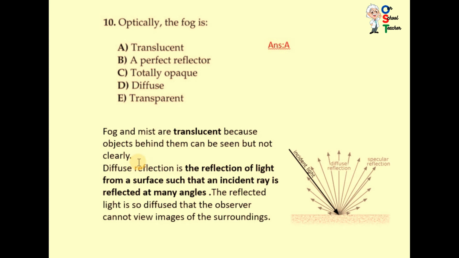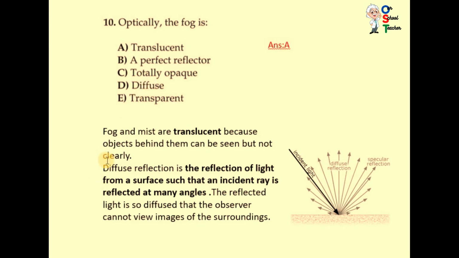It means the object can be seen in between the fog and mist, but it is not clear, as transparent things make a clear view. Perfect reflector is like when you are in front of a mirror. But they are talking about fog, so fog is translucent, not transparent, not opaque, not a perfect reflector.